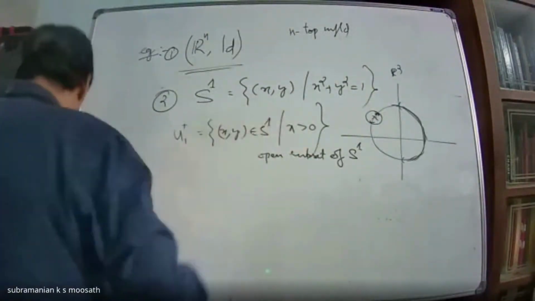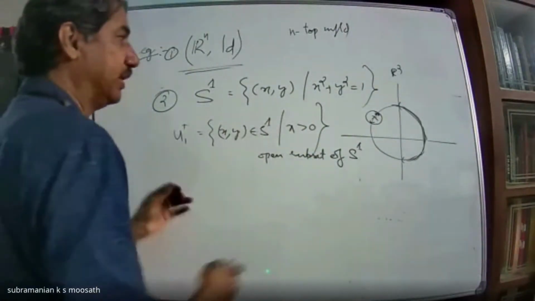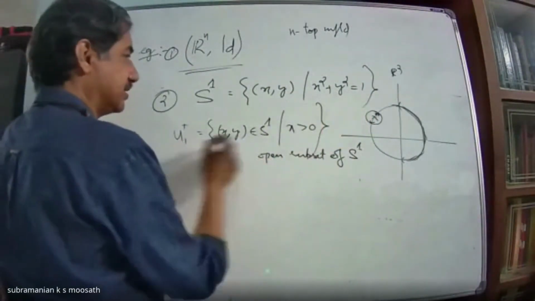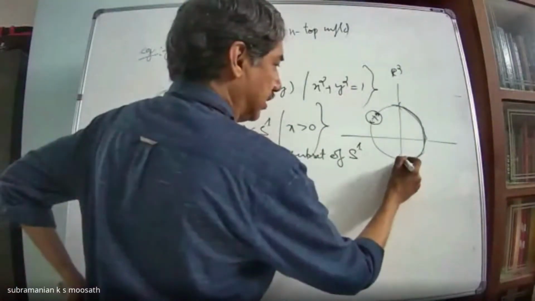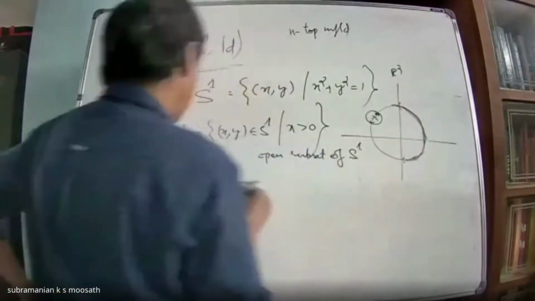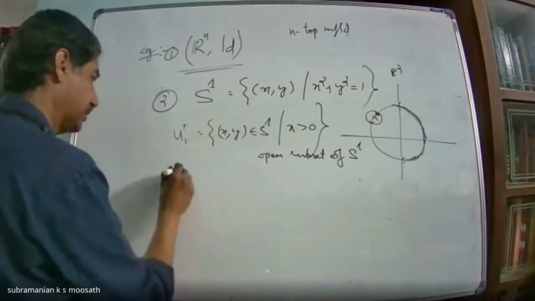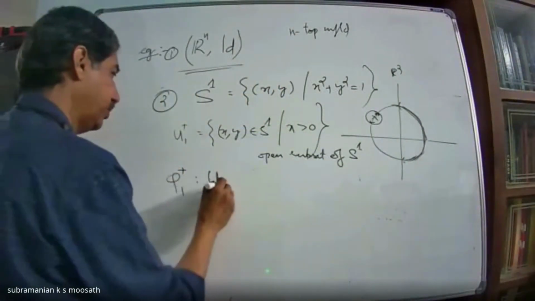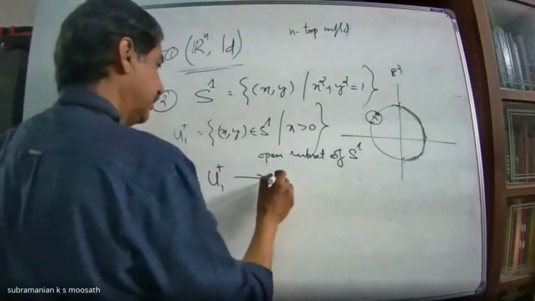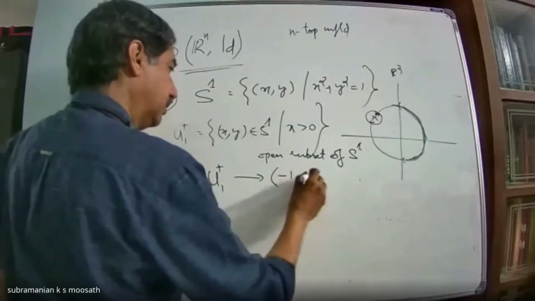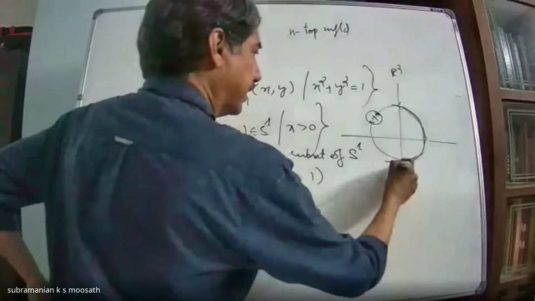Now I am giving a locally Euclidean structure to this. So consider this. This open arc is an open subset of S1. Now I will define the map phi1 plus from U1 plus to R. In fact, not to the entire R. I will define it to (-1, 1) because this is -1 to 1.